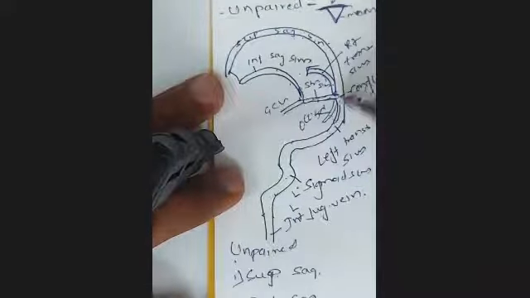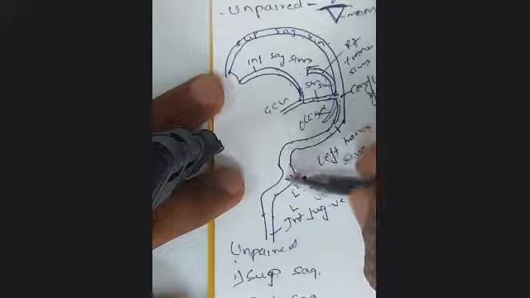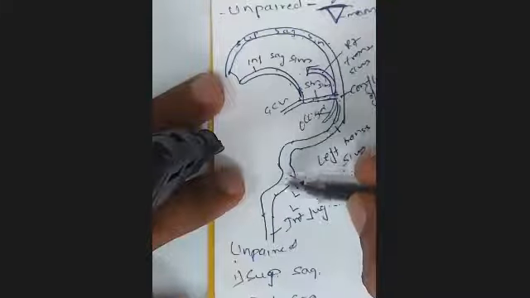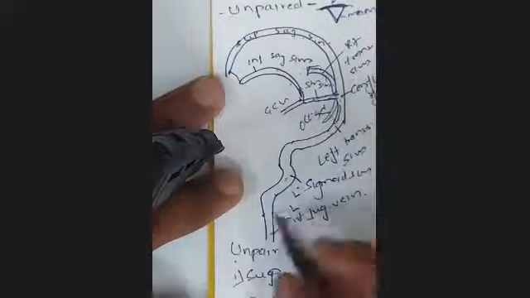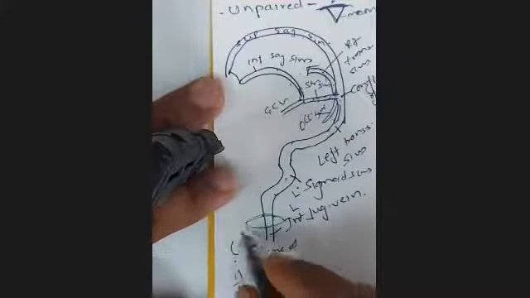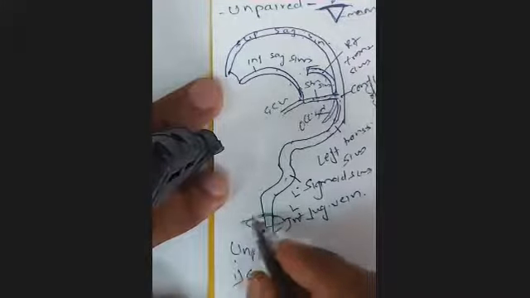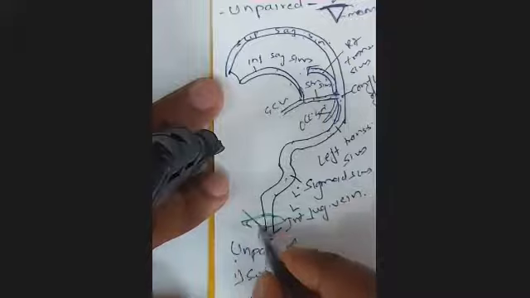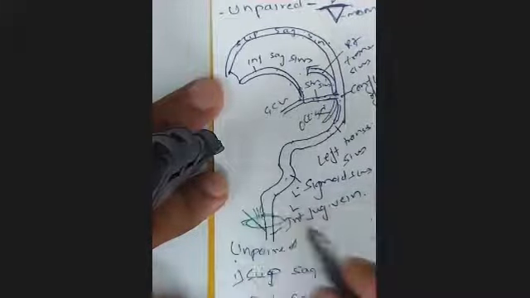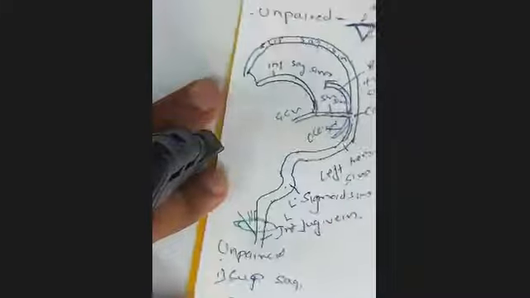The superior sagittal sinus turns to the right as right transverse sinus. The straight sinus turns to the left as left transverse. Transverse on both the sides continues as sigmoid. Sigmoid continues as internal jugular vein, which passes through the jugular foramen. Also passing through the jugular foramen is inferior petrosal sinus and 9, 10, 11 cranial nerves.